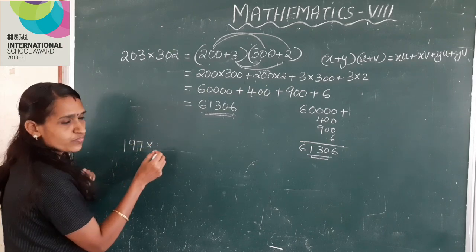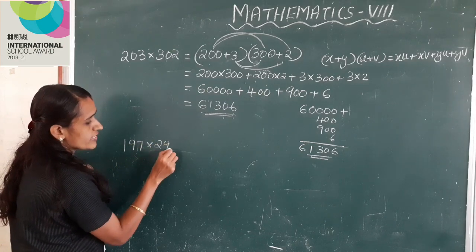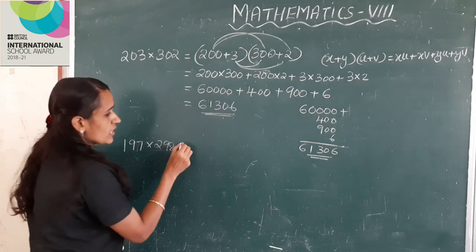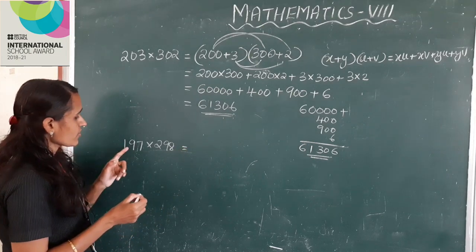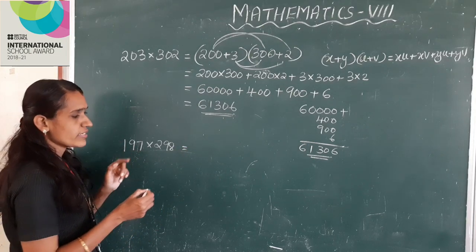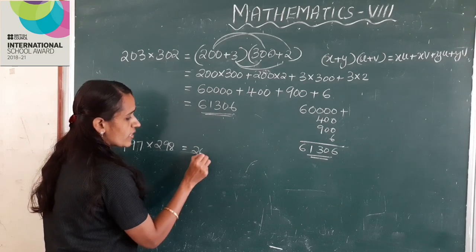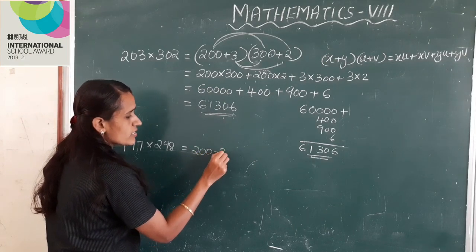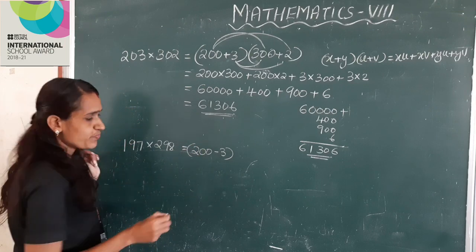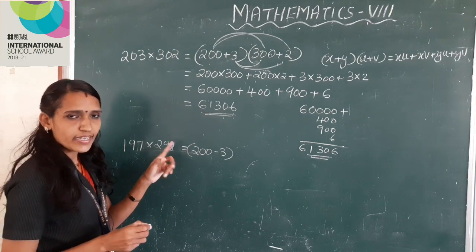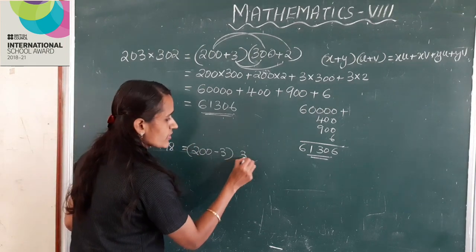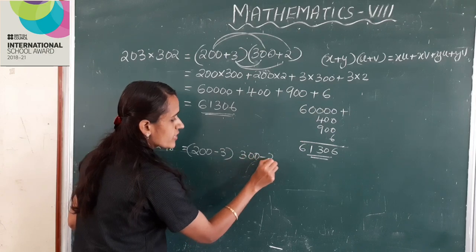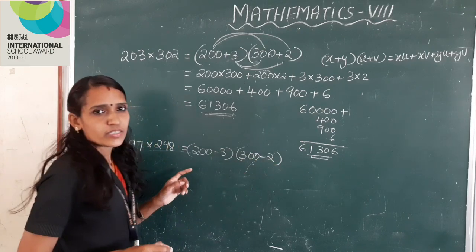197 into 298. This can be written as 197 can be written as 200 minus 3 into 298 can be written as 300 minus 2.